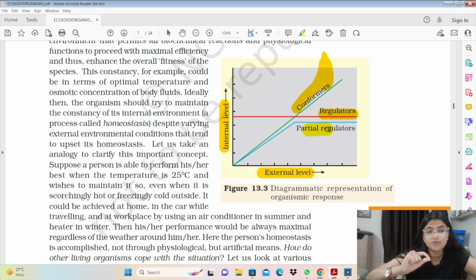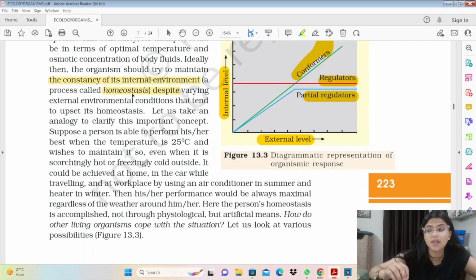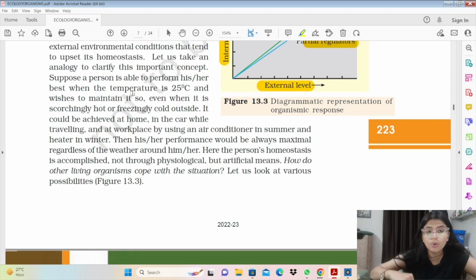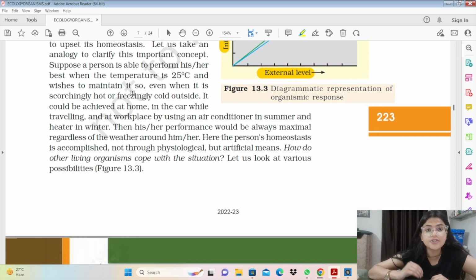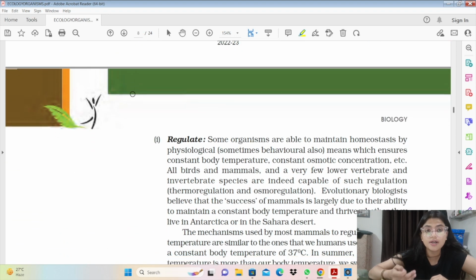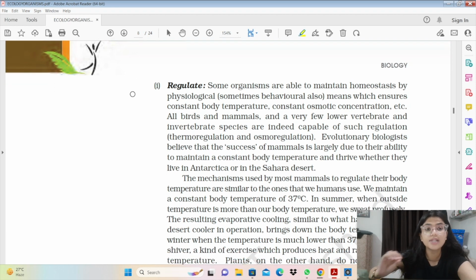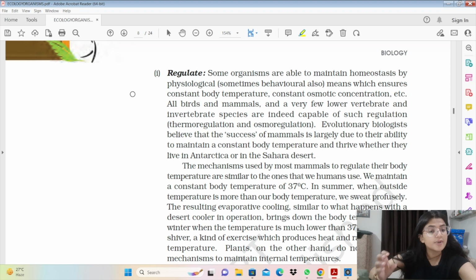रेगुलेटर्स वो होते हैं जो होम्योस्टैसिस कर सकते हैं. होम्योस्टैसिस इज मेंटेनिंग अ कांस्टेंट बॉडी इन्वायरमेंट. अगर हम अपने बॉडी फ्लूइड्स का ऑस्मोटिक कंसंट्रेशन और हमारा इंटरनल बॉडी टेम्परेचर आउटसाइड इन्वायरमेंट का बदलते हुए भी सेम रख सकते हैं. लाइक हमें either we live in a scorching hot desert or we live in a very cold area, तो हमारा internal body temperature same रहेगा. And if we talk about the organism which cannot maintain homeostasis, तो उनका internal body temperature ambient atmosphere के according change होता रहता है. So that is how regulators and conformers are different.